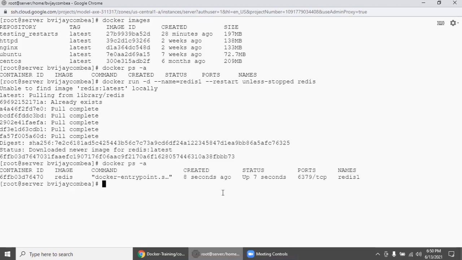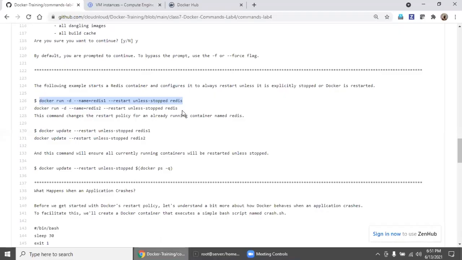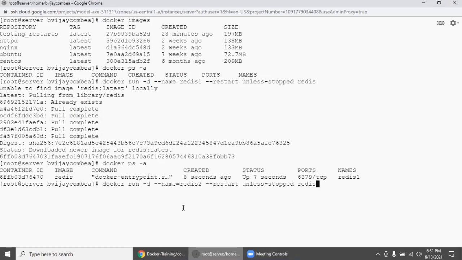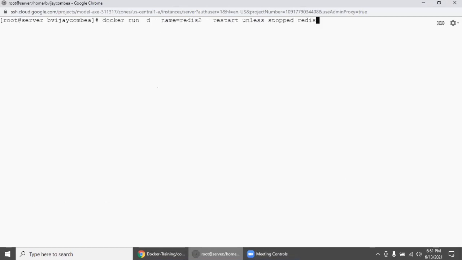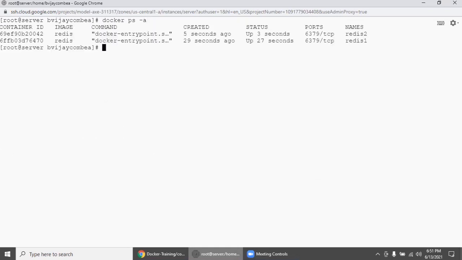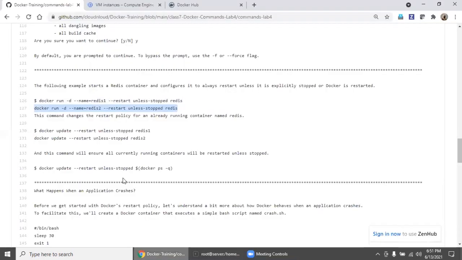So now it is up and running because we have executed with -d, detached mode, right? We also execute one more container with a different name. So if you look at the containers, there is redis1, redis2. Now 2 containers are running, correct?